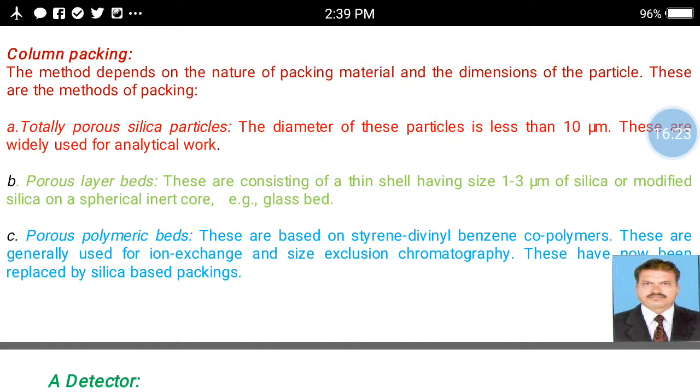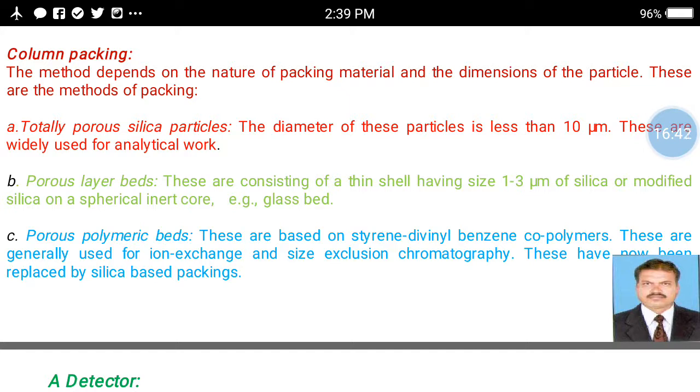In the second case, porous layer beads, these consist of a thin shell having a size of 1 to 3 micrometer of silica or modified silica on a spherical inert core, that is a glass bead.